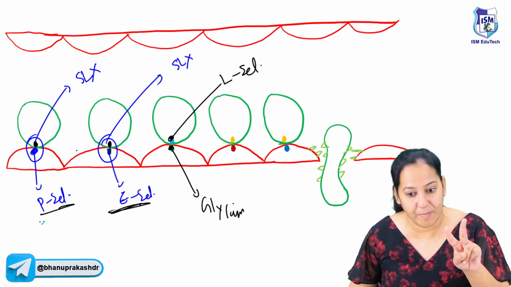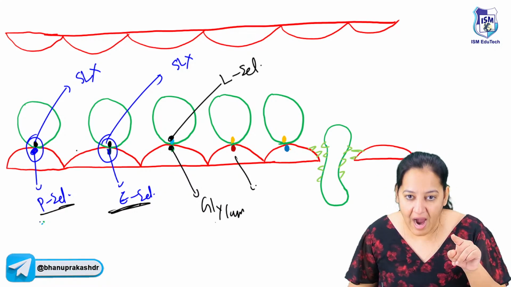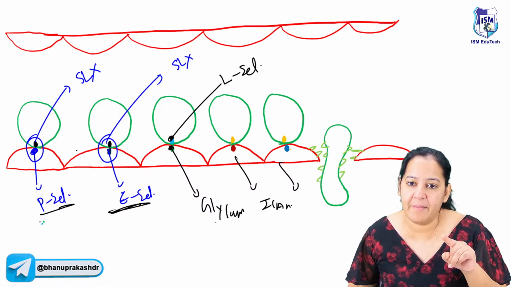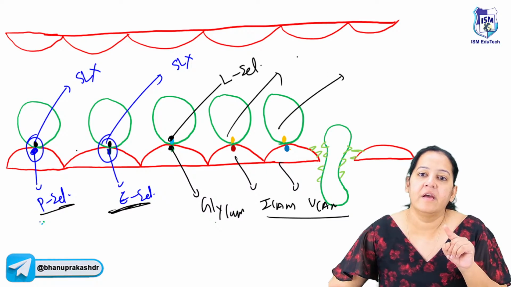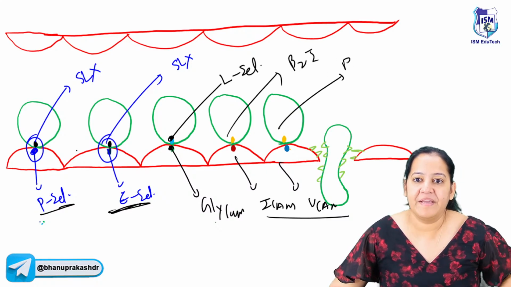GlyCAM reminds me of 2 big brothers. GlyCAM has 2 big brothers: ICAM and VCAM. This is ICAM and this is VCAM. ICAM and VCAM form bonds with the integrins, beta 2 integrin and beta 1 integrin.